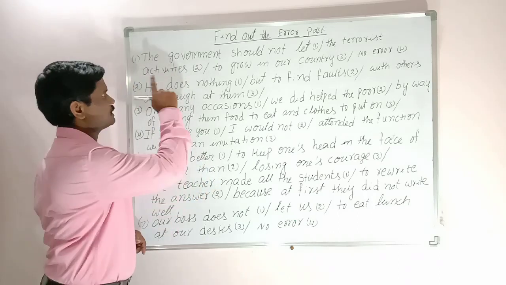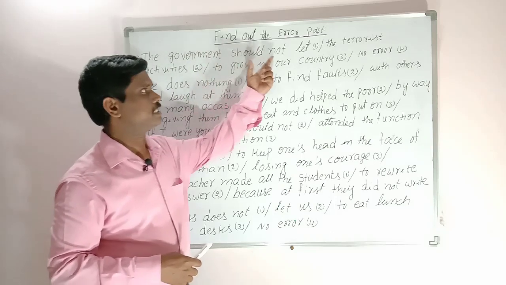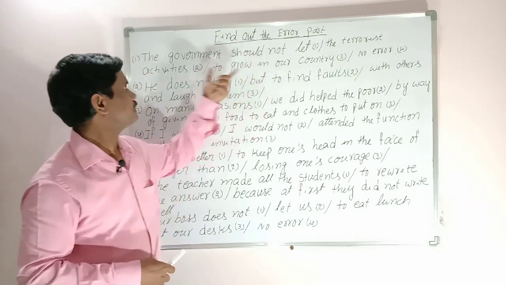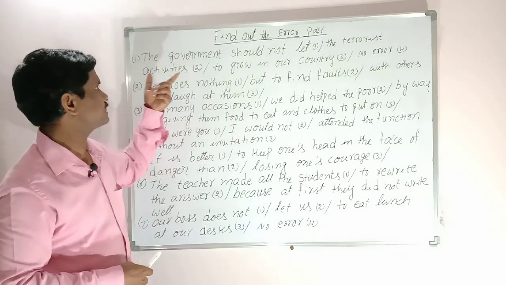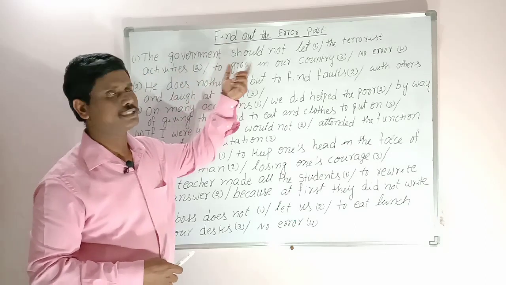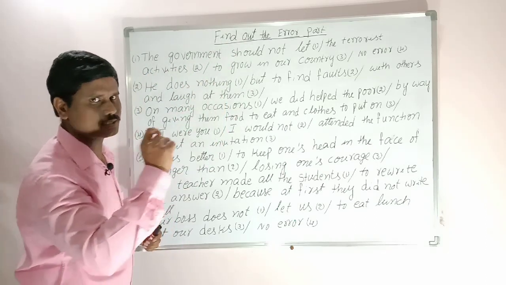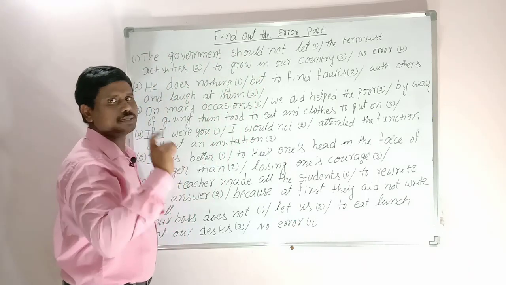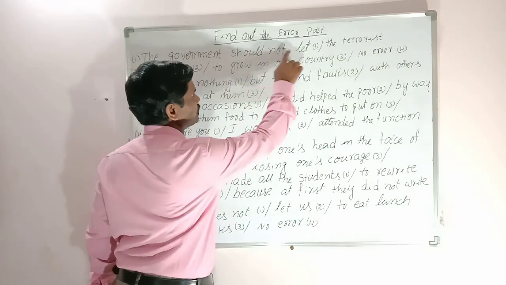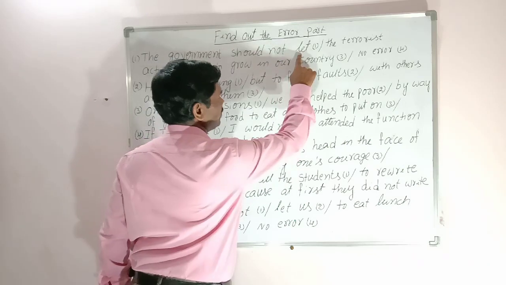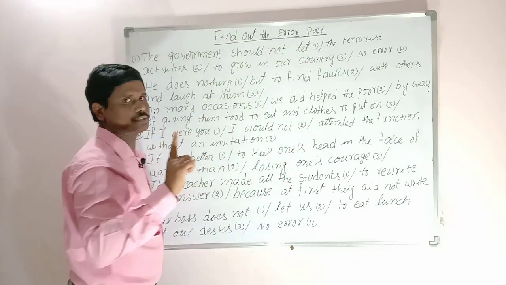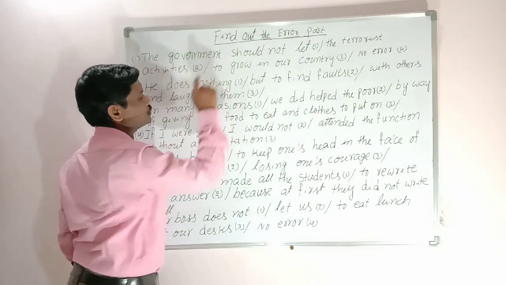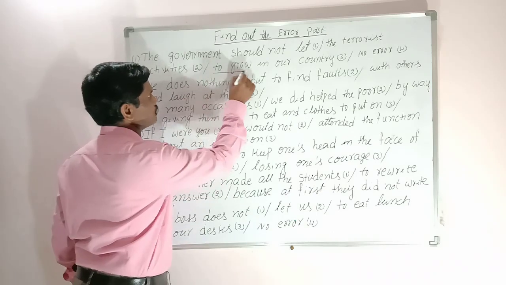Now let us take the first sentence: The government should not let the terrorist activities to grow in our country. Look at the sentence. The government should, it is a modal verb. After the modal verb comes let, okay, it is correct. After let, we always use the first form of the verb. Let the terrorist activities to grow, so this is wrong.